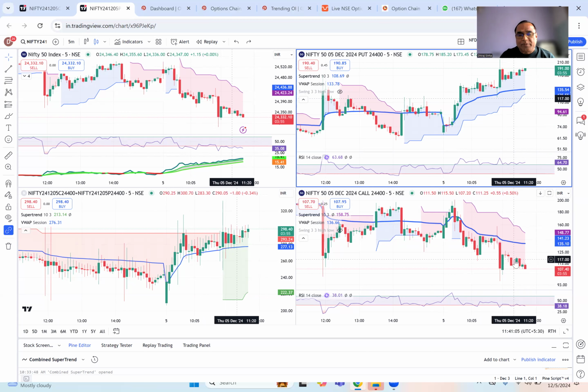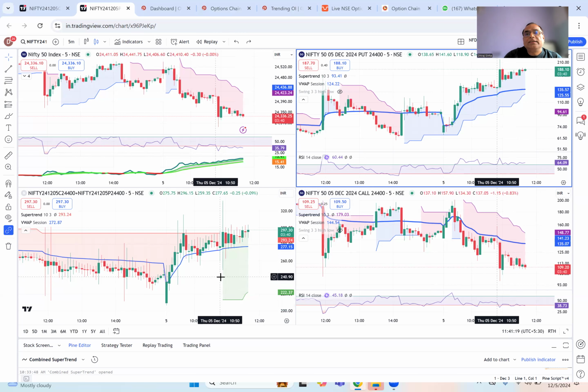Now, when this setup is there, you don't get into a non-directional trade at all. You stay directional because put and the call are behaving in opposing direction. So the straddle chart here, the put ATM, the call ATM, all the three put together are telling you that it is a day for direction. However, even though it is a day of direction,